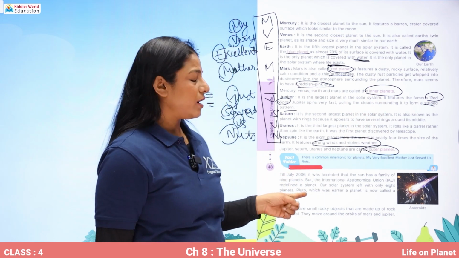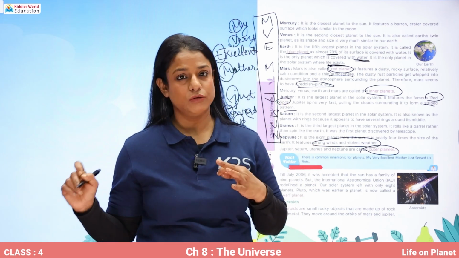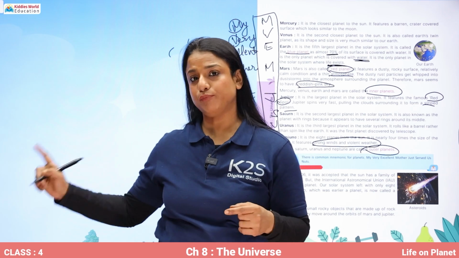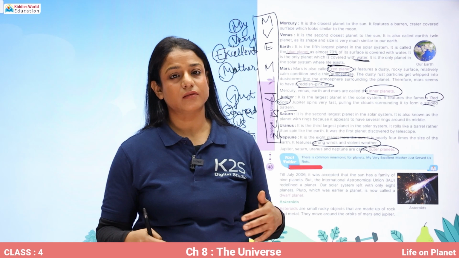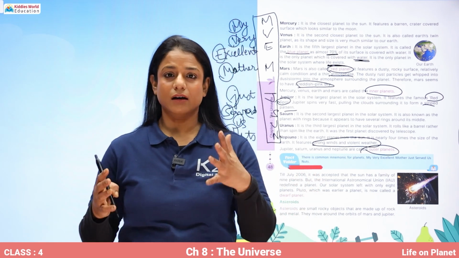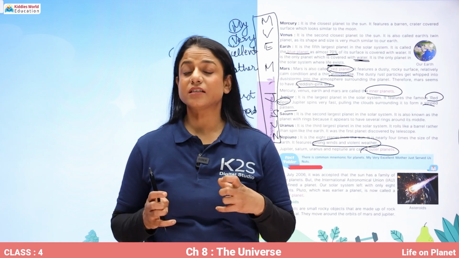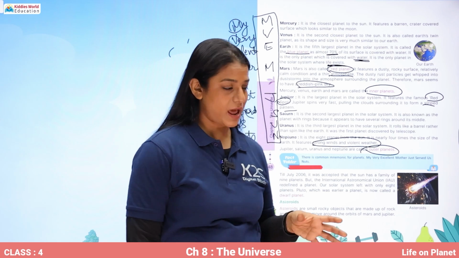Till July 2006, there were 9 planets in our solar system. The ninth planet was Pluto, but then scientists discovered some other things about planets, and they learned that Pluto is not a planet anymore, and it is considered to be a dwarf planet.